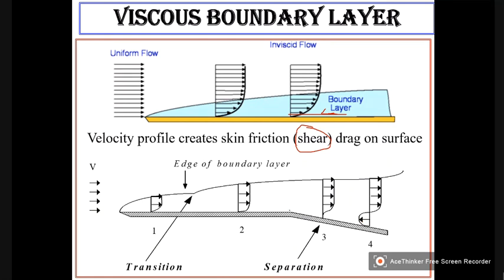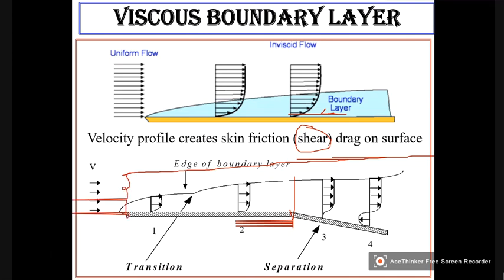Now, what is happening here? Up to this point, there is no change in the area of flow. Same area of cross section is there. But once we come here, from this area, it is increasing.